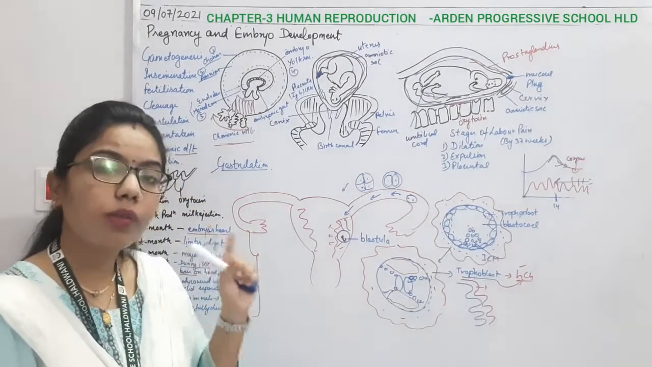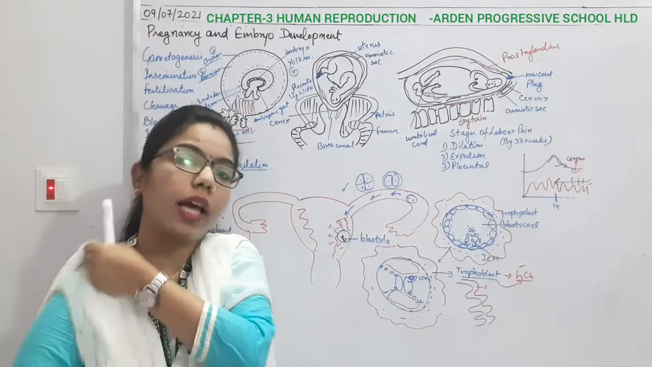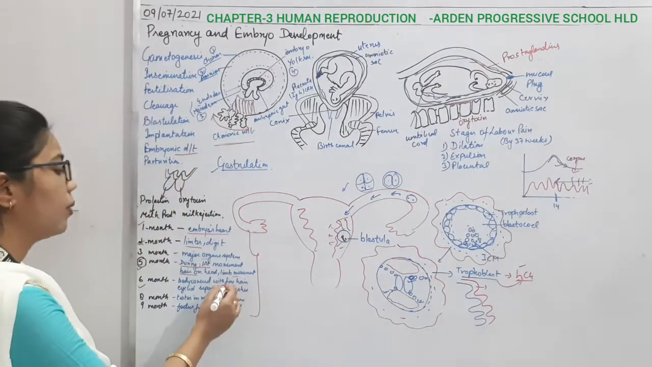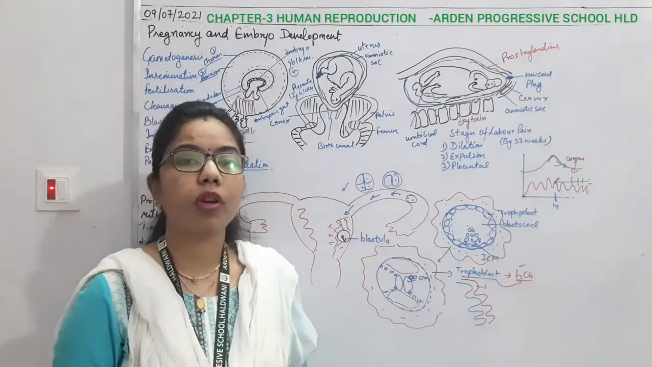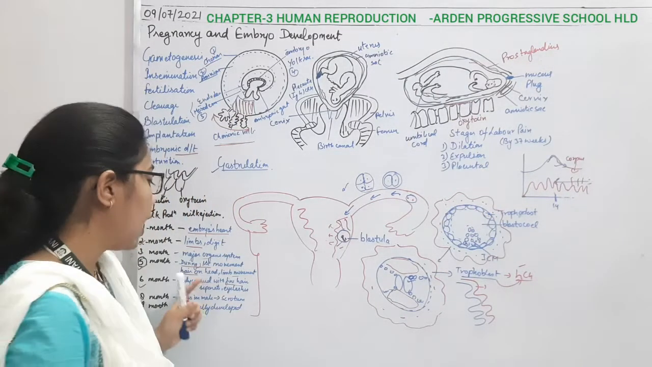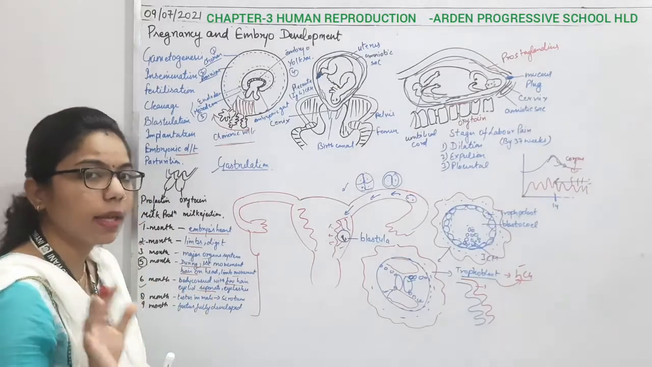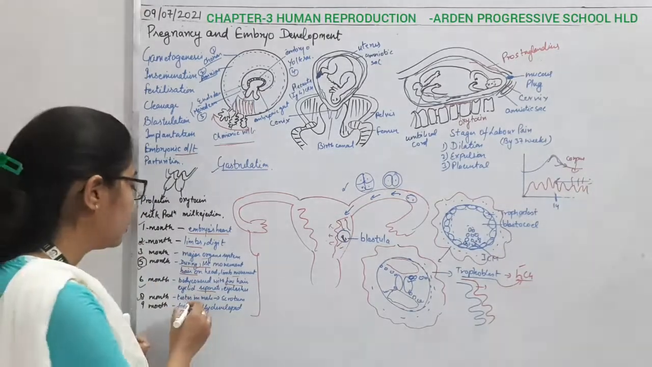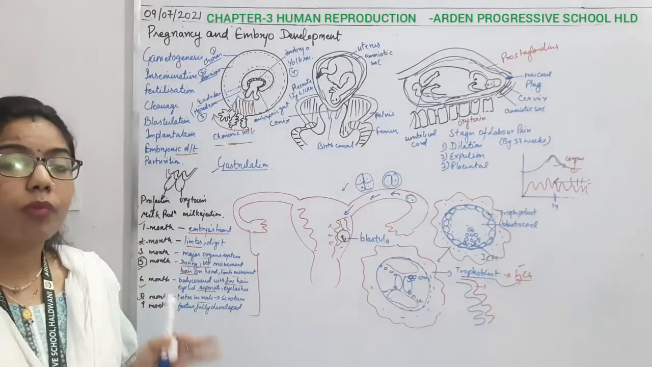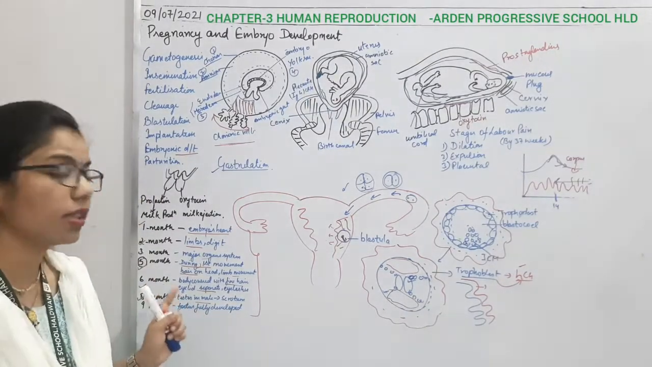So firstly, the hair will form on the head, and after that it will form on the other body parts. Along with this there will be the formation of eyelashes and eyelids, and the eyelids will get separated, right? And at the end of the 8th month, the descent of the testes takes place.